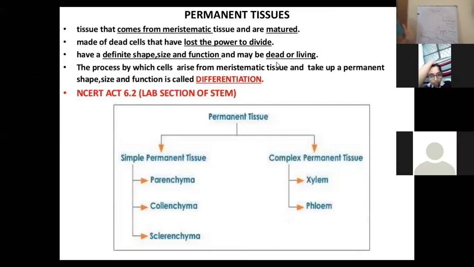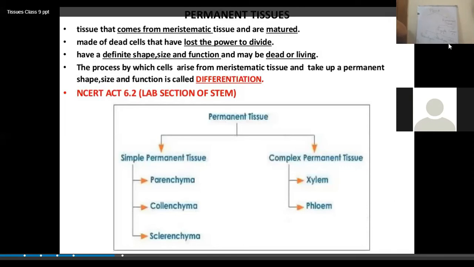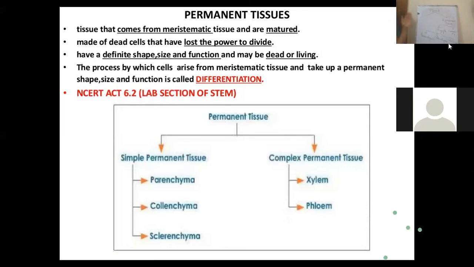Just a moment, there is someone. So I was discussing the parenchyma. How parenchyma is different from collenchyma and sclerenchyma, we can find out only once we come to know their characteristics. Although they are types of simple permanent tissue, how they become different from each other, that we have to understand. First of all, we are going to discuss the parenchyma.